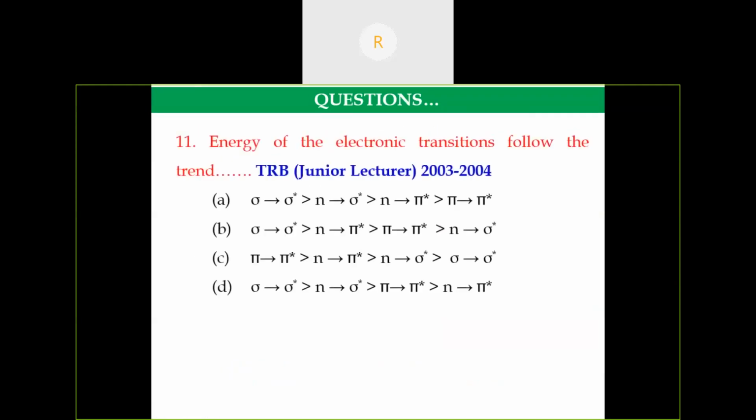So another example, this is similar to TIFR questions. The energy of the electronic transitions. This is asked in TRB. So the correct answer is D. That is, sigma to sigma star transition requires higher energy. n to pi star transition requires lesser energy.